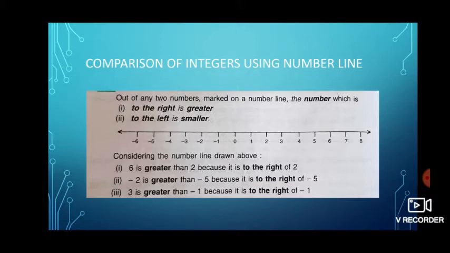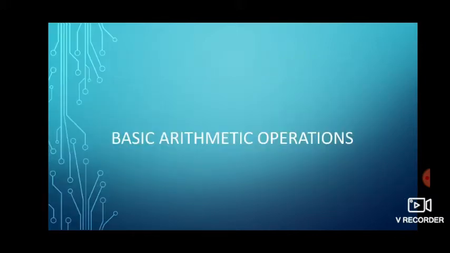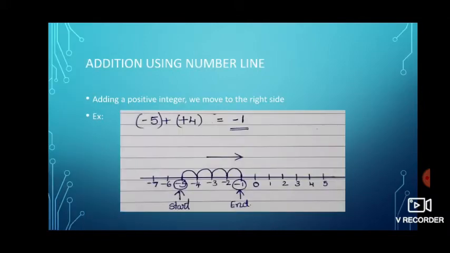Here if you see examples, 6 is greater than 2, and minus 2 is greater than minus 5 because it is on the right side of minus 5, and 3 is greater than minus 1 because it is on the right side of minus 1. Now we'll see basic arithmetic operations on integers.